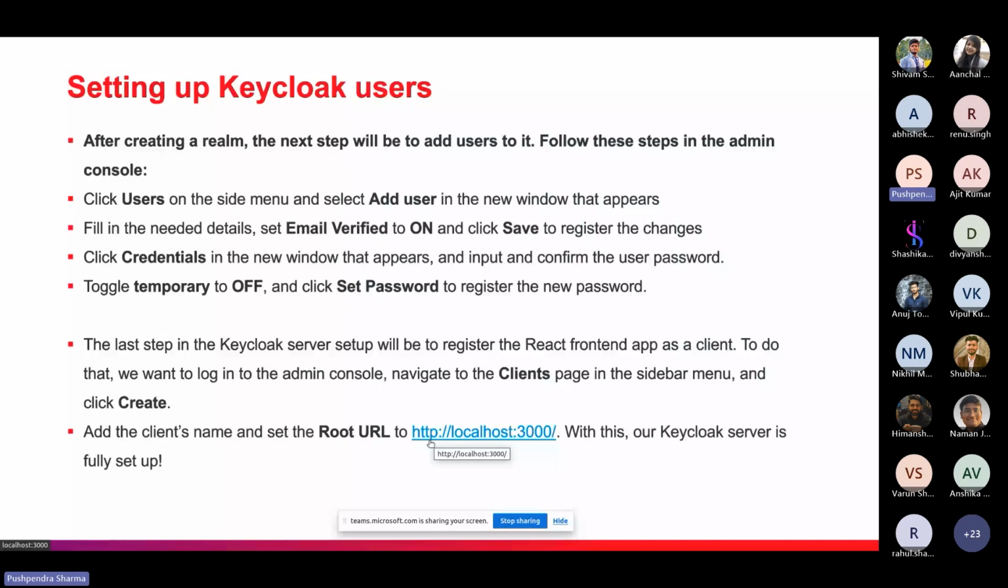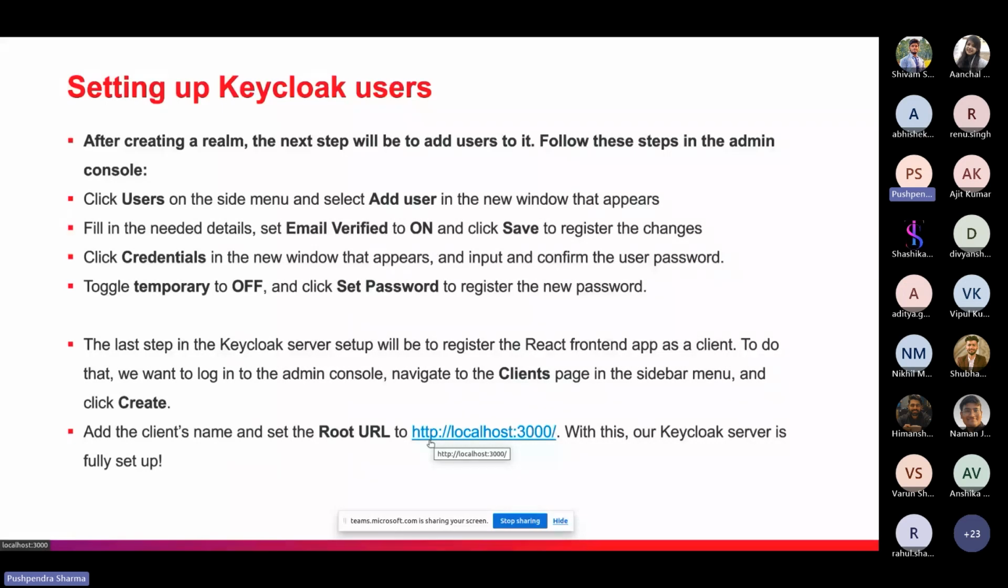So these are some steps to set up the Keycloak server. So first we created the realm, then we set up the credentials, client machines, which is our local machine, localhost 3000 URL of our React app, and then we will set up the Keycloak users. So these three steps are required to set up the Keycloak user. Yeah, so that's about how to set up a Keycloak server. And now our Keycloak server is fully set up.